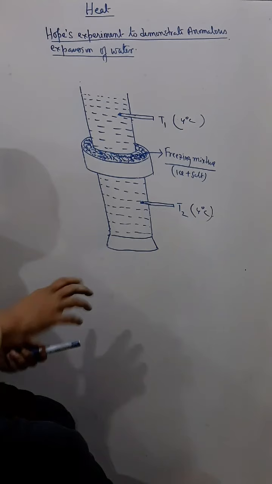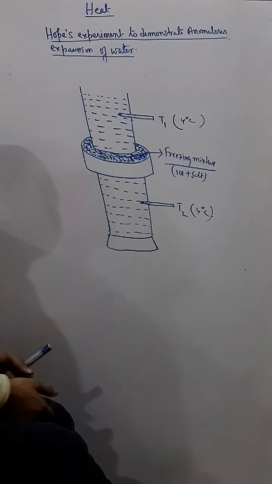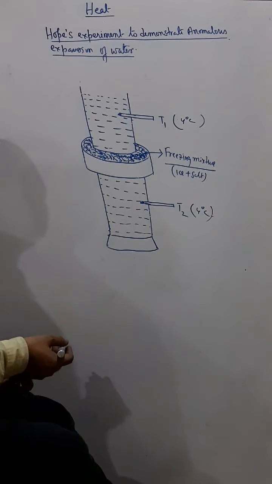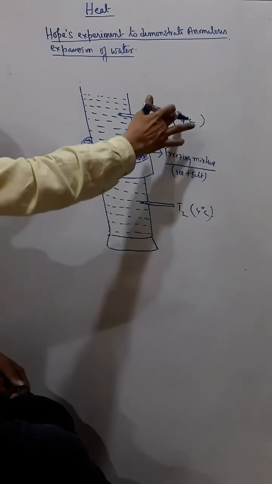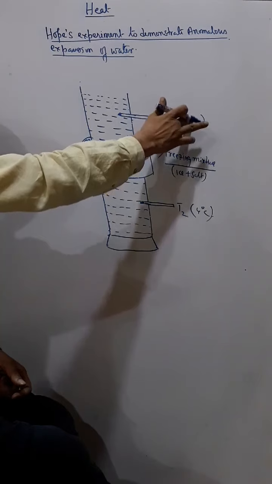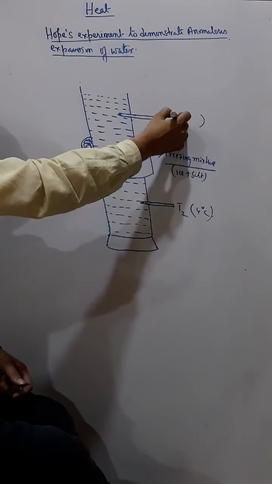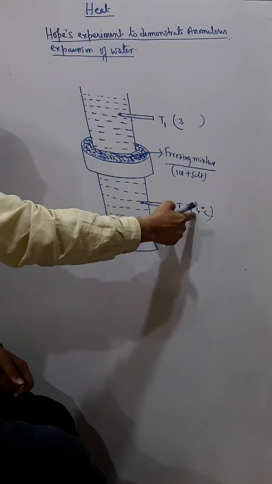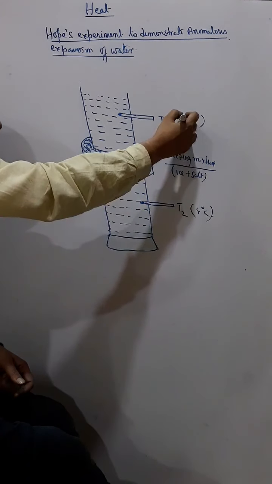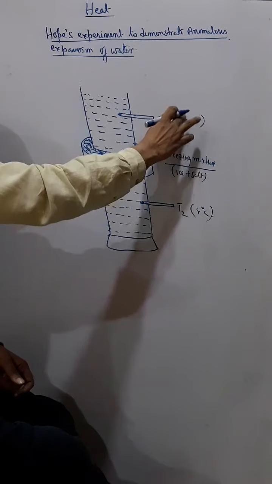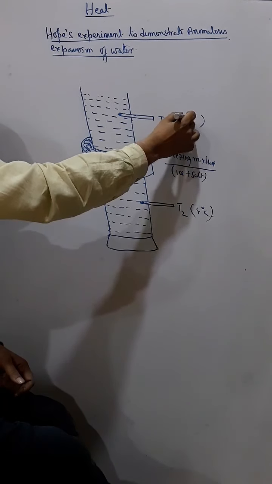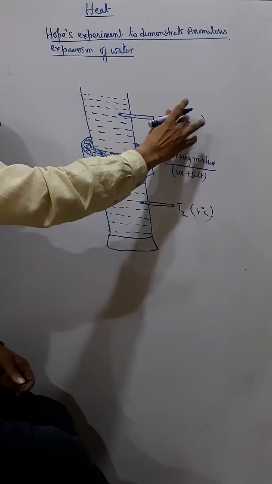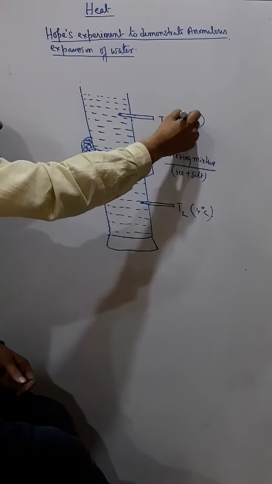Then after further some time, as time progresses, you will find that the temperature of this thermometer is decreasing from 4 to 3, but there is no change of temperature in this thermometer. So it becomes 4 to 3 degrees Celsius, then 2 degrees Celsius, then 1 degree Celsius, and at last it comes to 0 degrees Celsius.